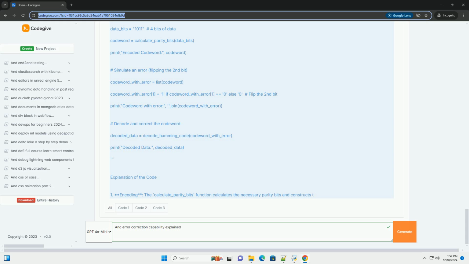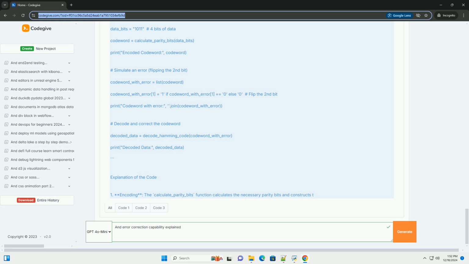Explanation of the code. 1. Encoding: the calculate_parity_bits function calculates the necessary parity bits and constructs the final code word. 2. Decoding: the decode_hamming_code function checks for errors in the code word, identifies their position if any, and corrects the error. 3. Testing: the code includes an example where it encodes a 4-bit input, intentionally introduces an error, and then decodes and corrects the code word.